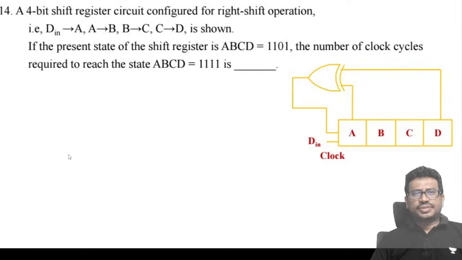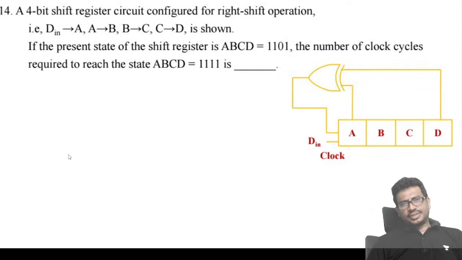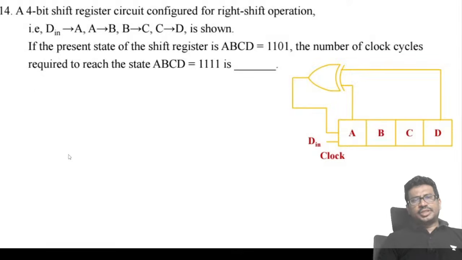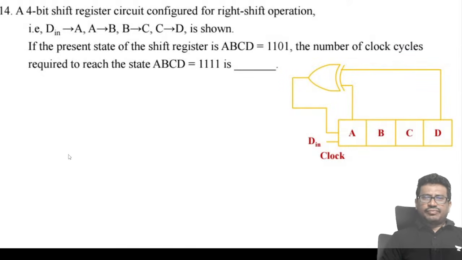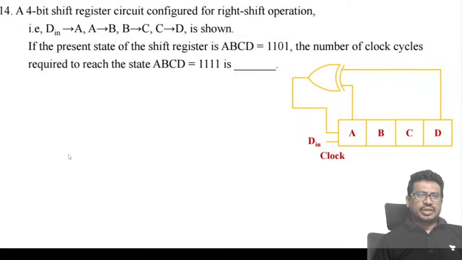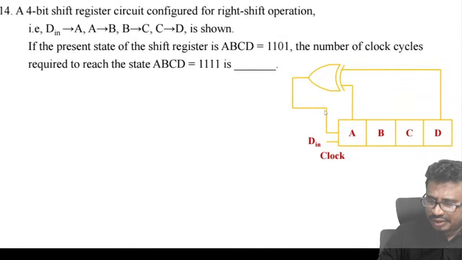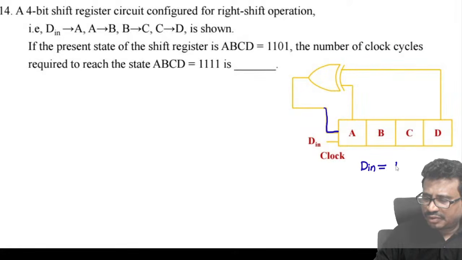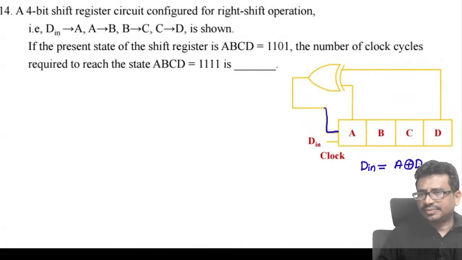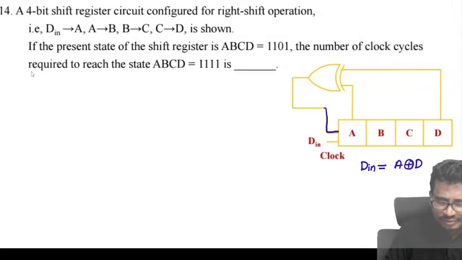A 4-bit shift register is given like this, and they mention that the present state is 1101. The question is the number of clock cycles required to reach the state all ones. Here this is the D input, and the input is the XOR of A and D.